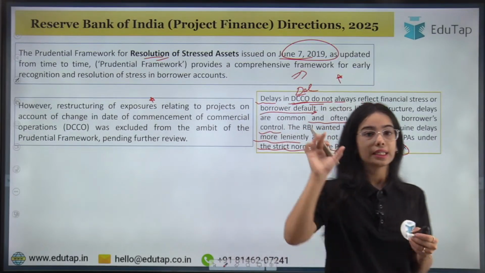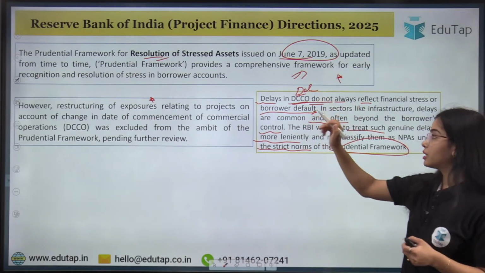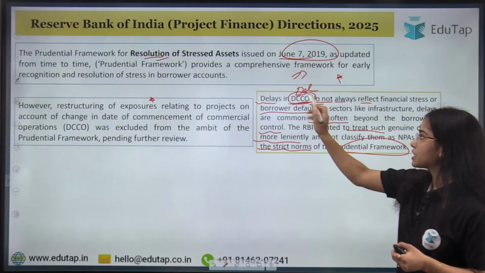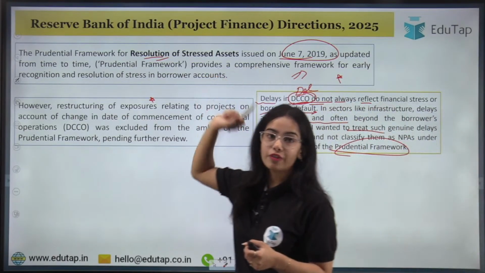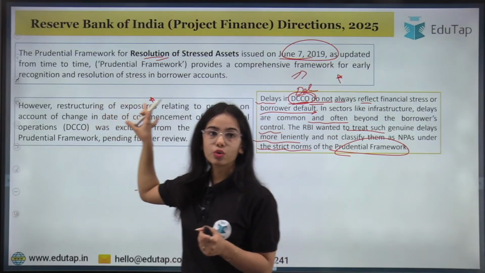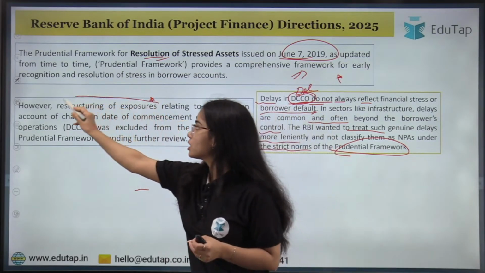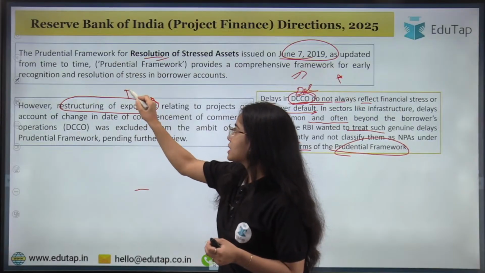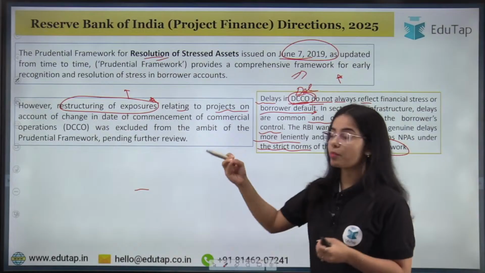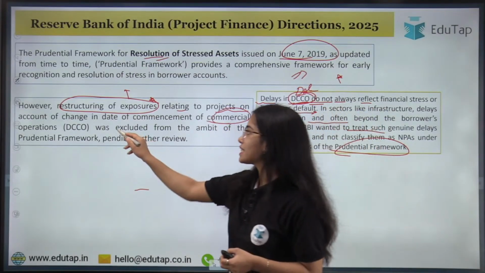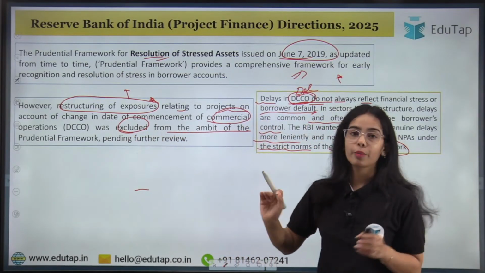So that's why these kinds of projects that were dependent on the date of commencement of commercial operation were not under the prudential framework. So restructuring of exposures or resolution of stress relating to projects on account of change in date of commencement of commercial operation was excluded from the ambit of the prudential framework.